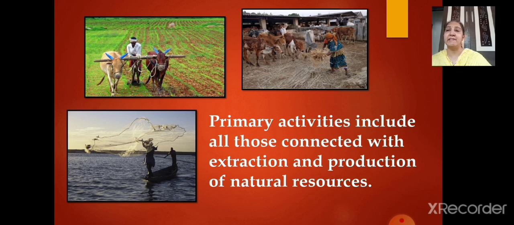The soil and the seeds. He was sowing the seeds and he got the wheat. So primary activities are connected to the extraction as well as the production of natural resources. Now let's go through the examples. In the images also you can try to understand the examples given to you. Agriculture, fishing and gathering are all examples of primary activities.